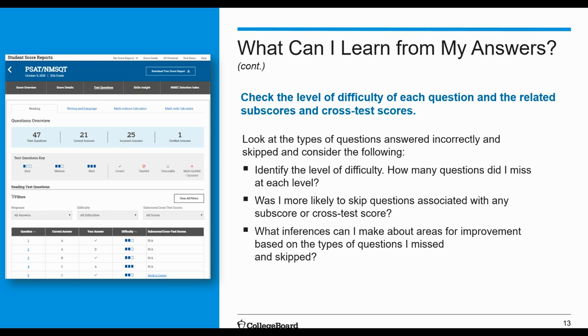As a reminder, the PSAT, NMSQT, and the SAT do not penalize you for incorrect answers. So give it your best and answer every single question that you can when you take the SATs, even if you know that an answer is incorrect, but you just don't know what the answer is. Give it your best shot and choose something. Again, you won't be penalized for getting an answer incorrect. So points will not be deducted from you for receiving an incorrect answer.